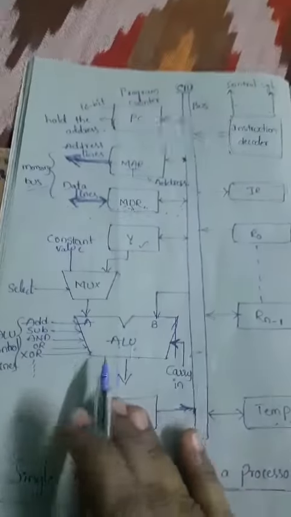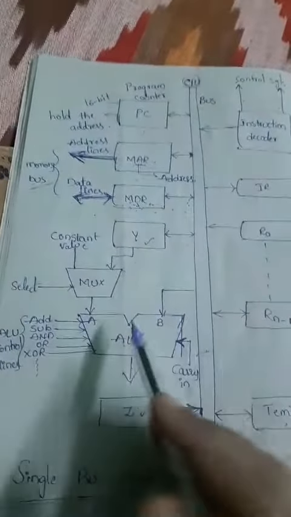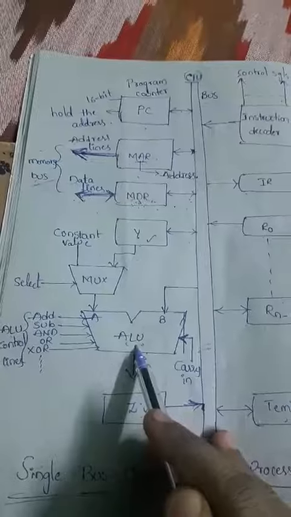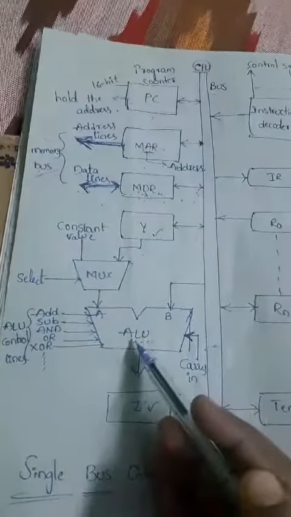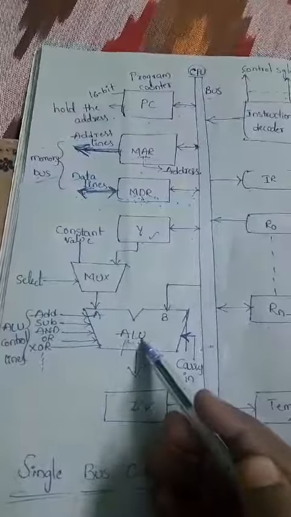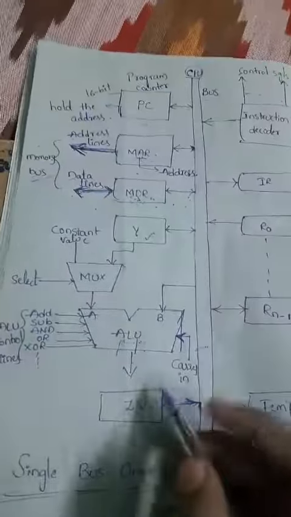As we know, the ALU performs arithmetic and logical operations, right?